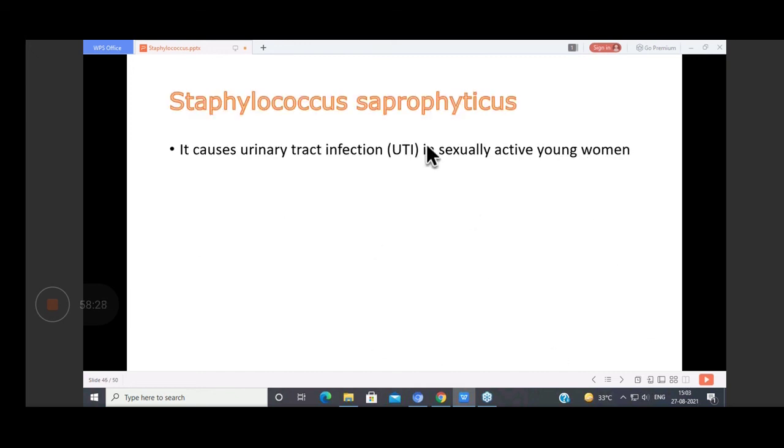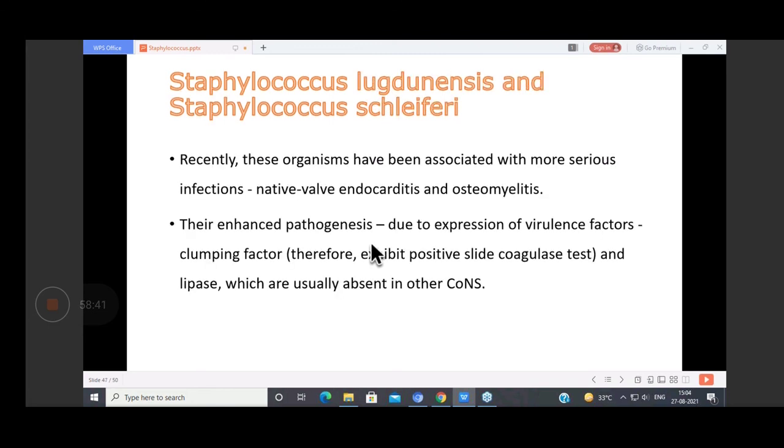Then another CONS is Staphylococcus saprophyticus. It is common in sexually active young women and causes UTI in sexually active young women, and we identify it in the lab with the help of a drug. Then Staphylococcus lugdunensis, Staphylococcus schleiferi.